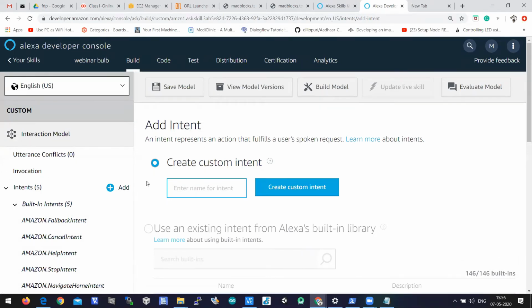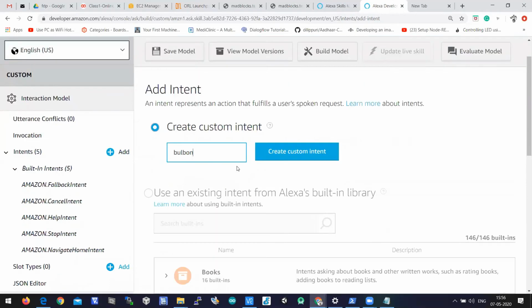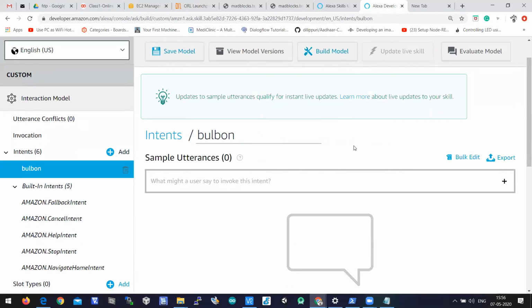I clicked on add intent. I have given invocation name and then I jumped into add intent. So here let the intent name be device bulb on, say. Intent name should not have any space. So let's click on create custom intent.